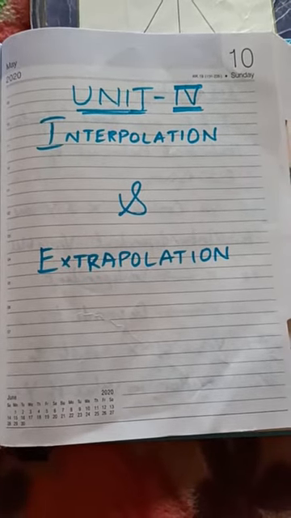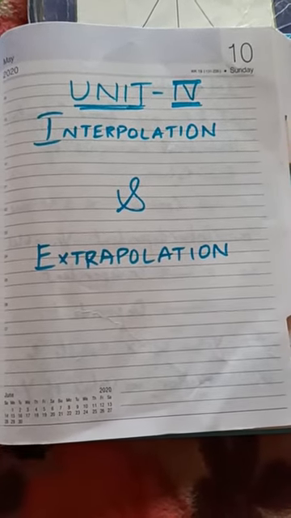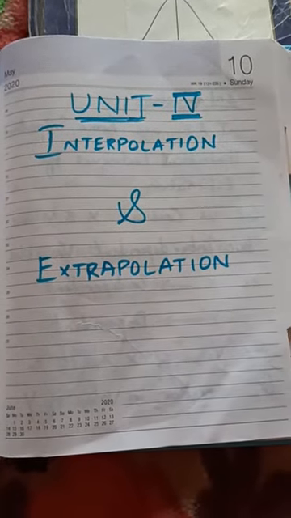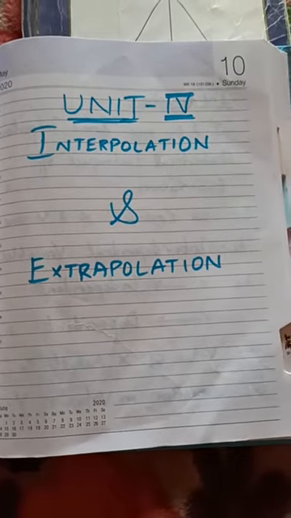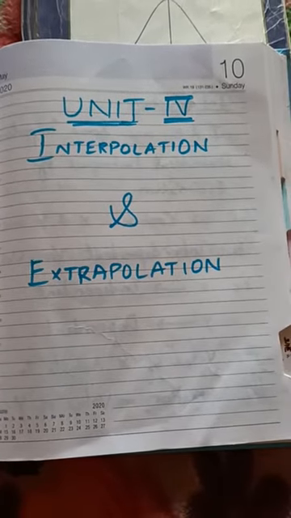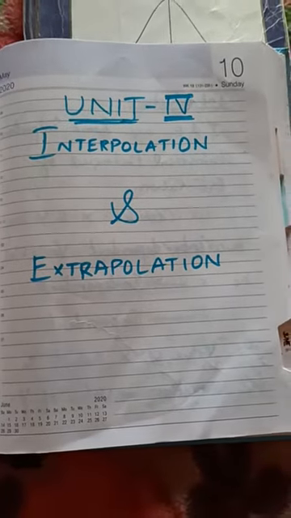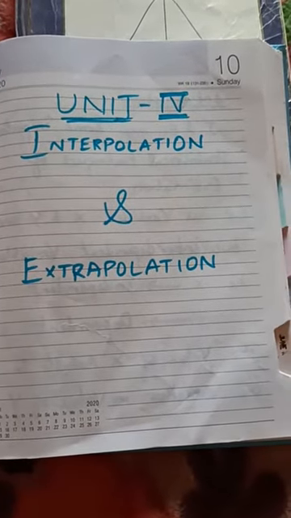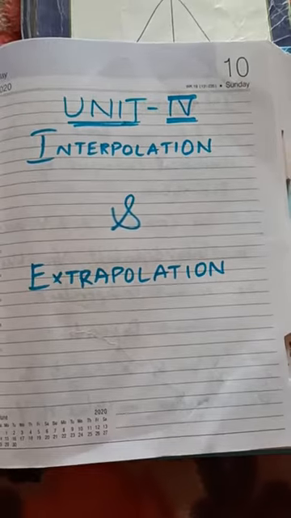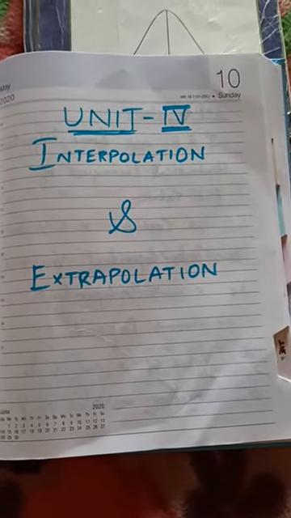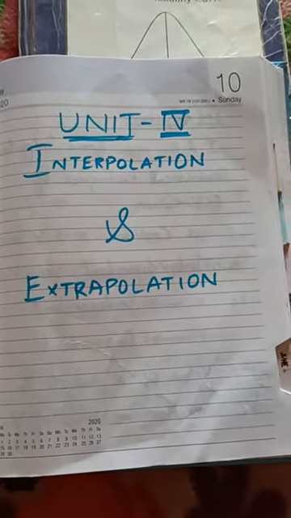There we calculated either interpolation, I mean a missing value within the range, or a missing value outside the range. Only a single process, either within or outside, we did in the first PUC, using the binomial expansion method as well as Pascal's triangle. You might be remembering all these concepts.